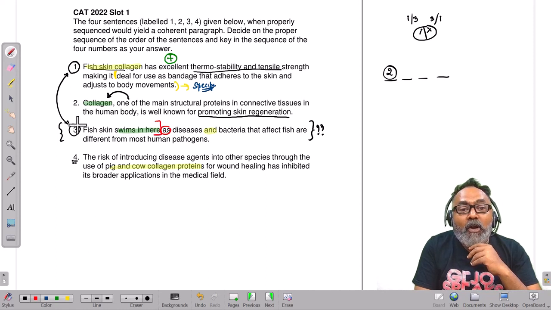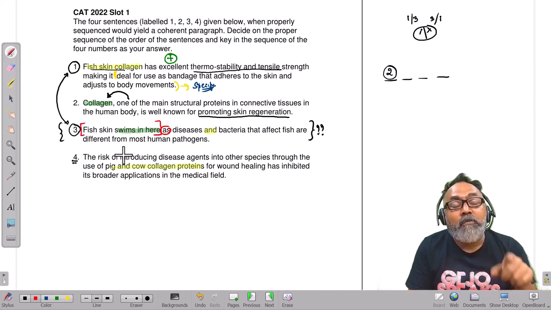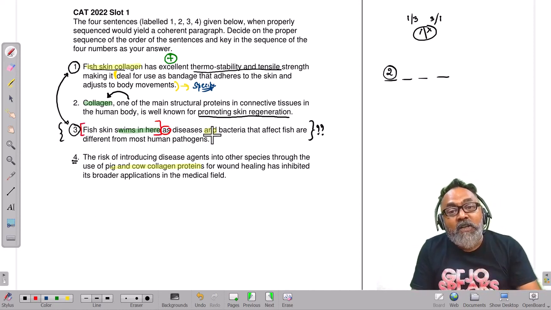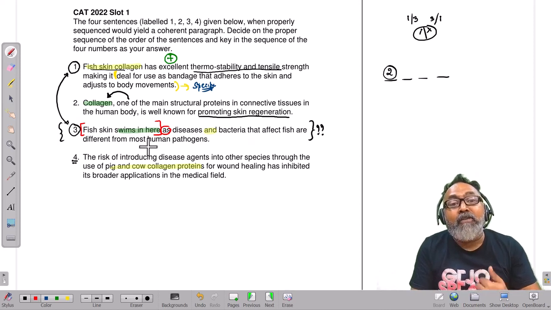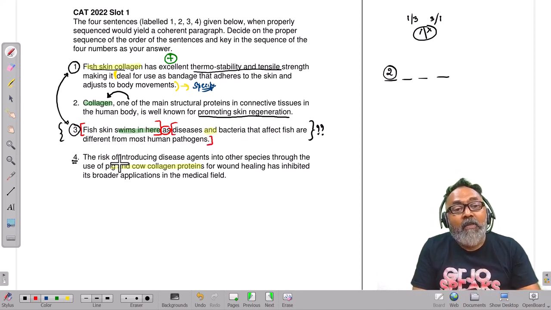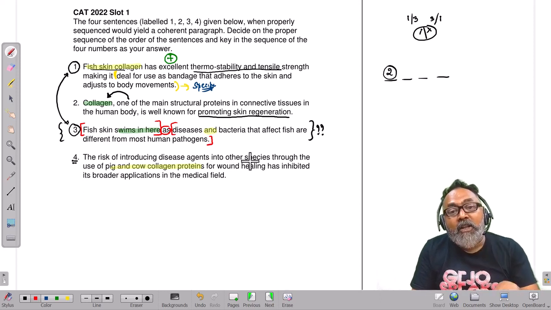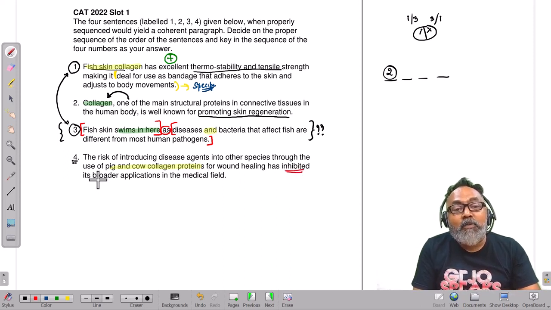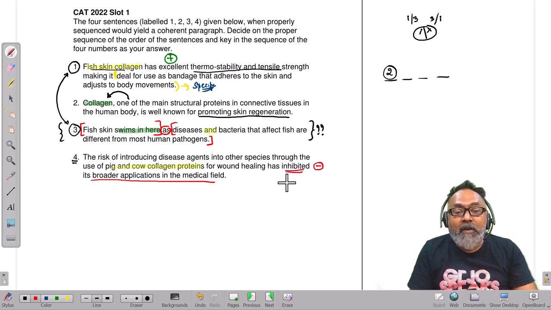I think we should block like this. Fish skin swims in here, as diseases and bacteria that affect fish are different from most human pathogens. So this is another block, that fish skin is swimming here. What does it mean? Let's read sentence number 4. The risk of introducing disease agent into other species through the use of pig and cow collagen proteins for wound healing has inhibited its broad application in this medical field. So they're saying that there is a problem.